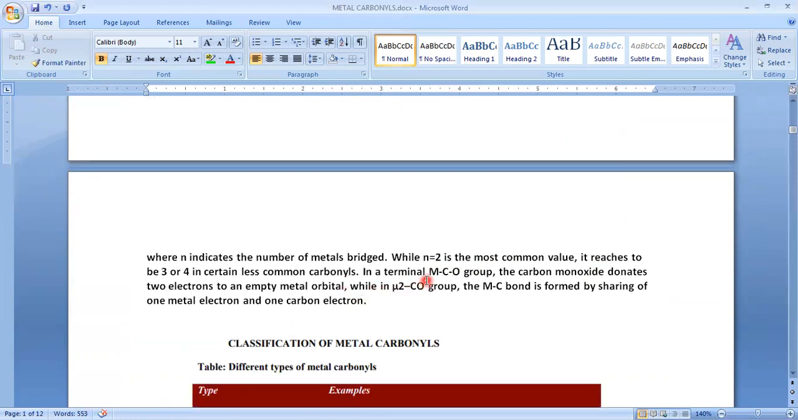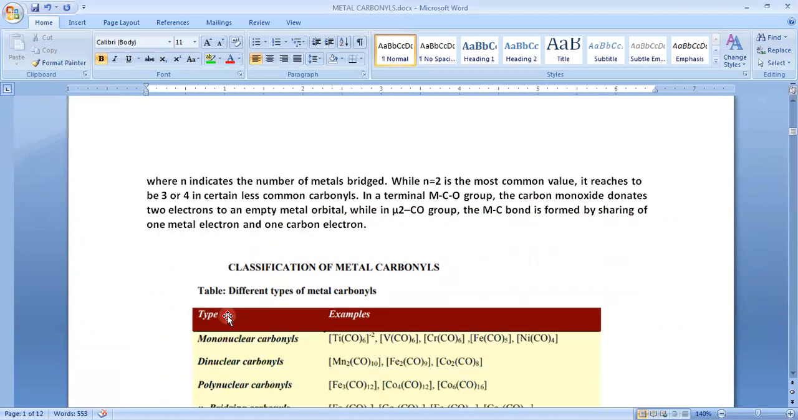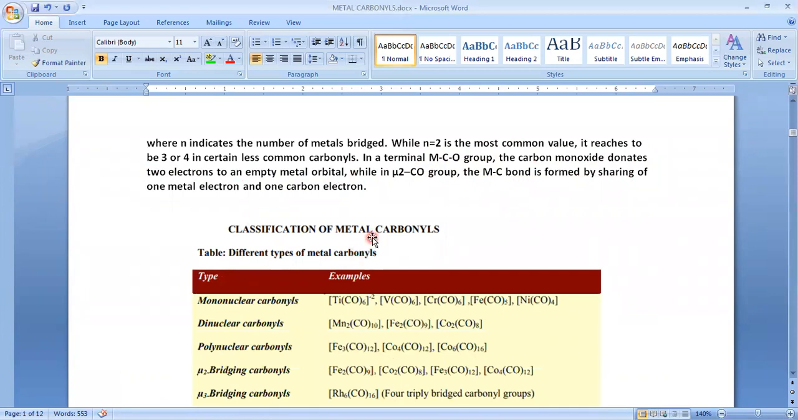In the terminal metal carbonyl group, each carbon monoxide donates 2 electrons to an empty metal orbital, while in bridged carbonyl groups, each metal-carbon bond is formed by the sharing of a single electron. We know that. Next, let's see the classification of metal carbonyls.